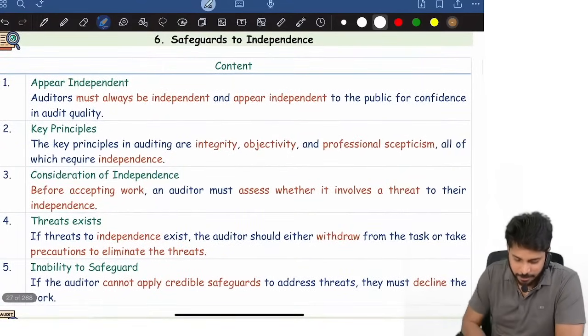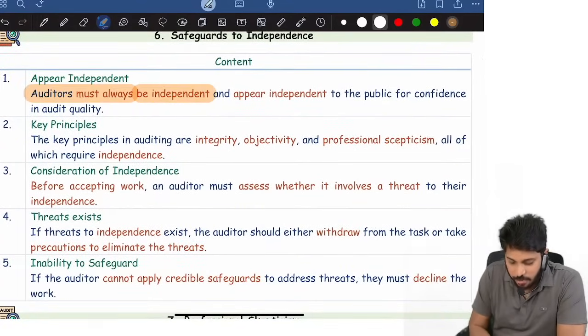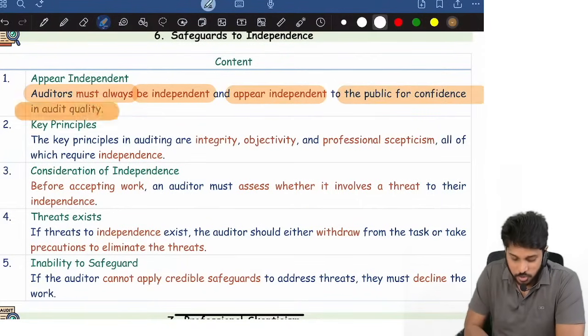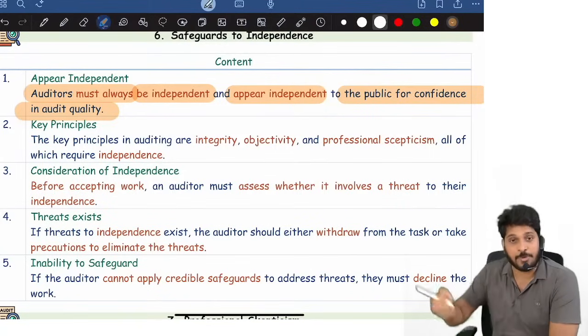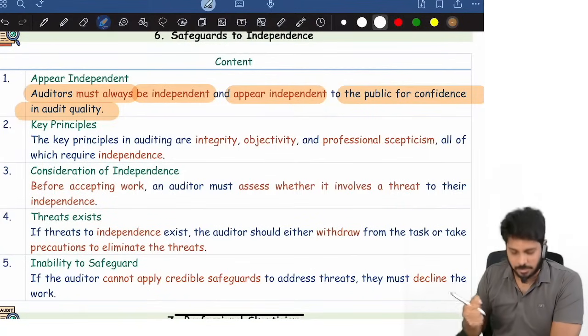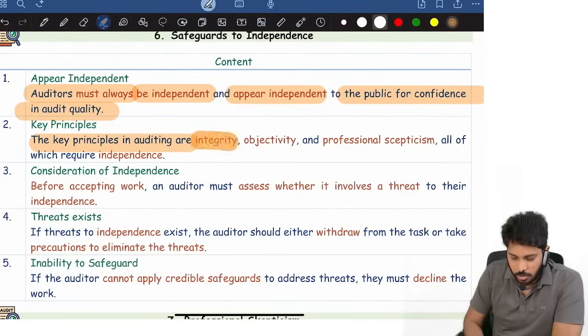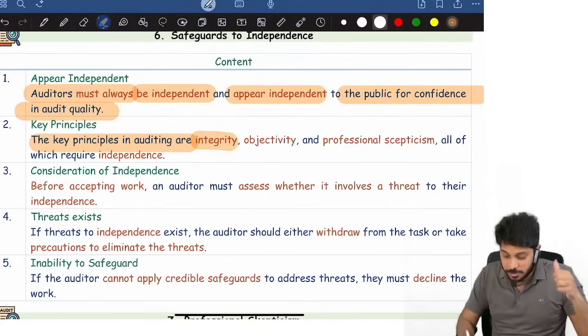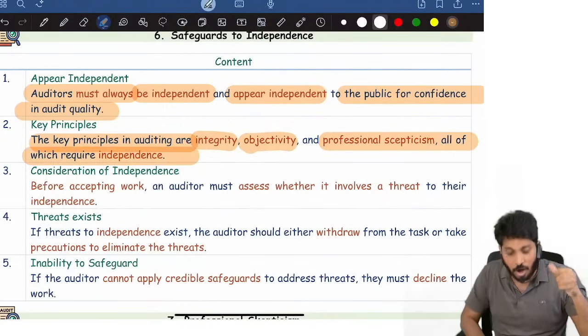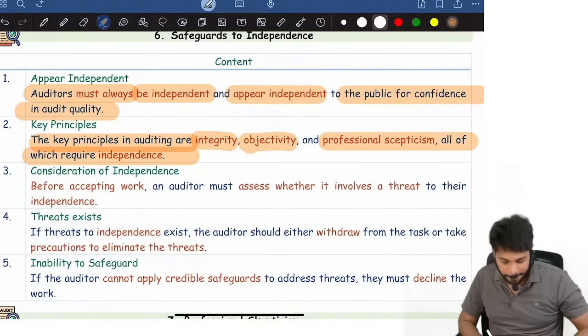What are safeguards to independence? The auditor must always be independent and also appear independent to the public so that they have confidence in the audit quality. We should appear that we are independent. What are the key principles for independence? In order to make sure you are independent, integrity, objectivity and skepticism all require independence.